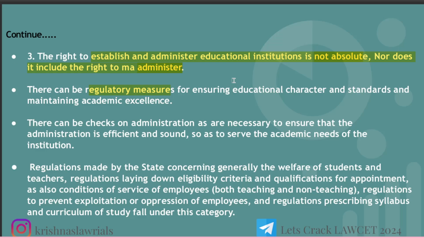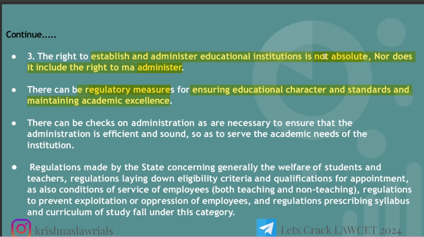Sometimes we saw in other fundamental rights that they say it's not an absolute right and there will be reasonable restrictions. Let's say our right to speech: you can speak, you can give your opinions, you can express, but there again we have reasonable restrictions. Same here, we have the right under Article 30 to establish an educational institution, but this right is not absolute because they need to take care of the regulatory measures, for ensuring the educational character and standards and maintaining academic excellence.